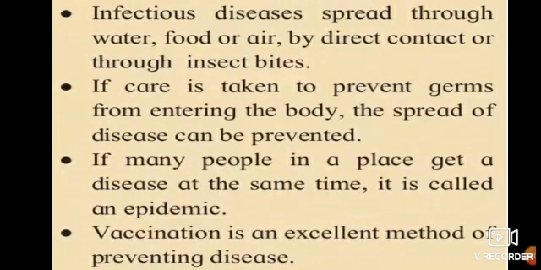Infectious diseases spread through water, food or air, by direct contact, or through insect bites. If care is taken to prevent germs from entering the body, the spread of disease can be prevented. If many people in a place get a disease at the same time, it is called an epidemic. Vaccination is an excellent method of preventing disease.